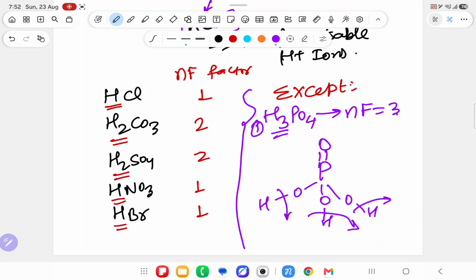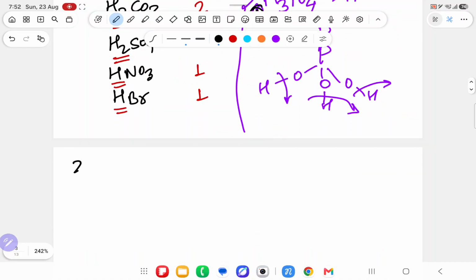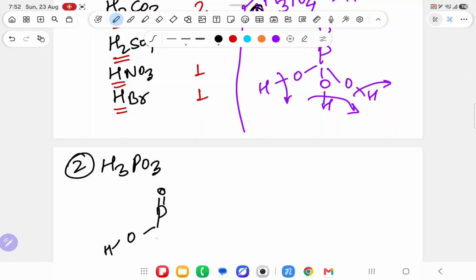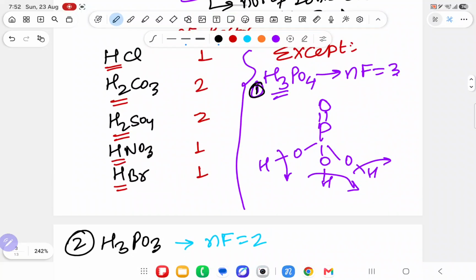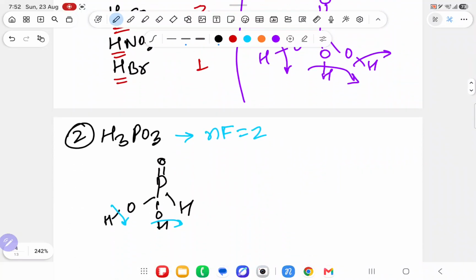First, sir, this is not the exception. 3 hydrogens coming, 3 only. Yes, it is not the exception. Second example, H3PO3. If you draw the structure, P double bond O, OH, OH and H. How many hydrogens are attached with oxygen? Only 2. So over here it has 3 hydrogens, but its NF factor is 2 only. So H3PO4 is not an exception, but H3PO3, 3 hydrogens, still NF factor is 2.